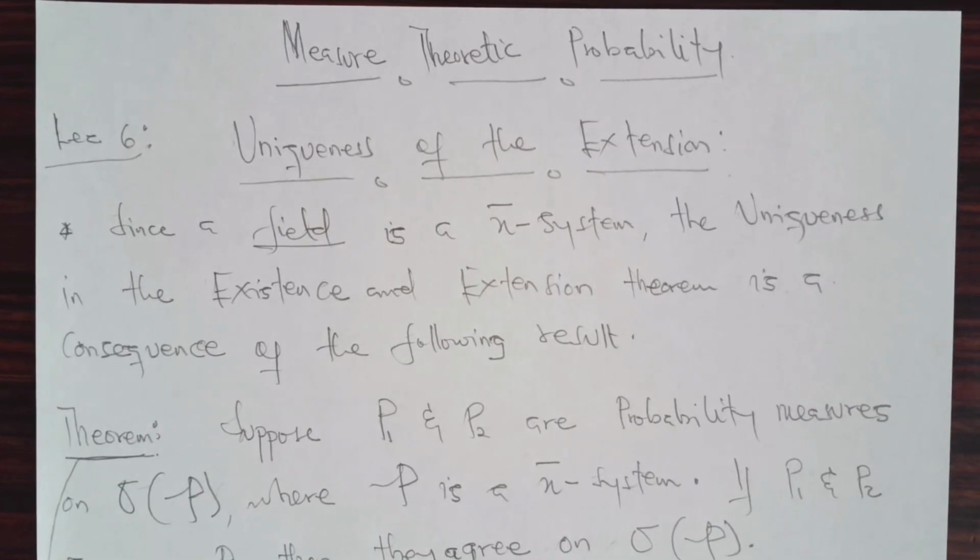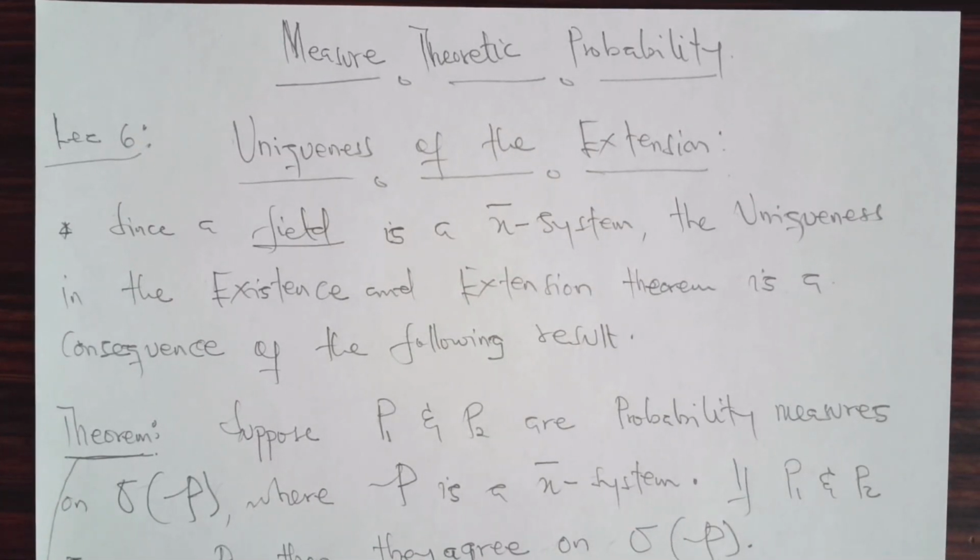So today in lecture 6 we will be talking about the uniqueness of the extension. Remember that there exists some kind of extension: if we define a measure on a field, we can uniquely extend it to the sigma field generated by that class. Here we talk about the uniqueness aspect of it. What do we mean by uniqueness? If you have two measures and they agree, then these measures are unique, and you can uniquely extend from a field to a sigma field. And we talk about a machinery that will help us extend this measure from a field to a sigma field.